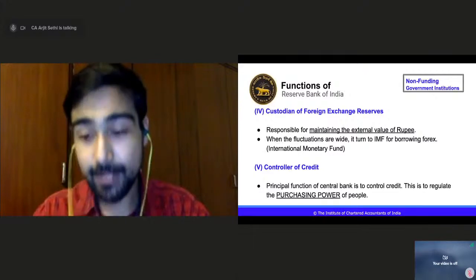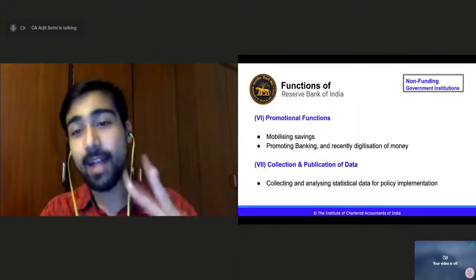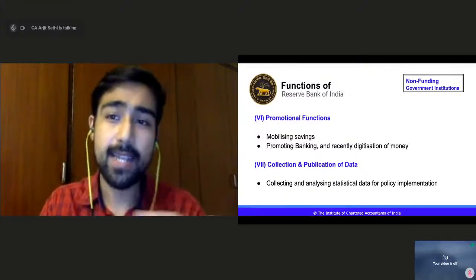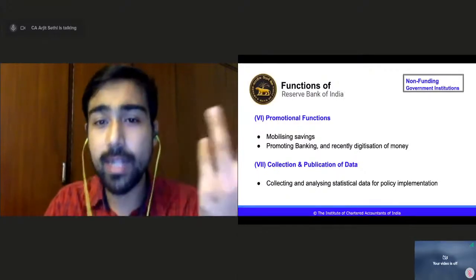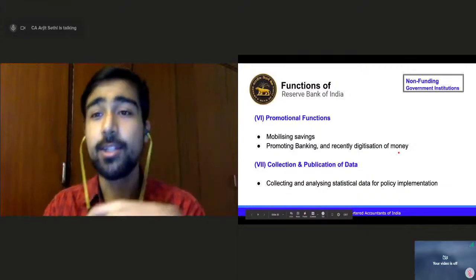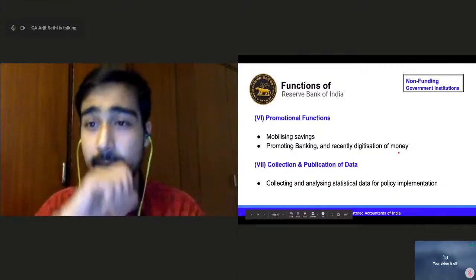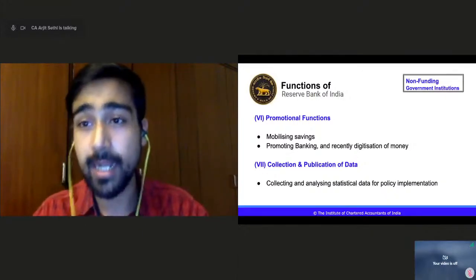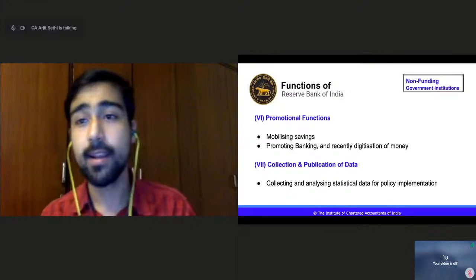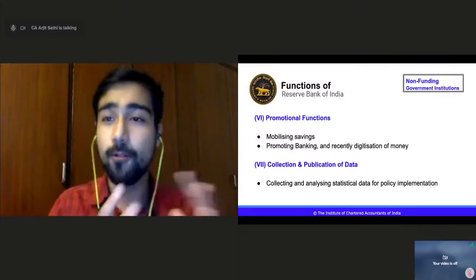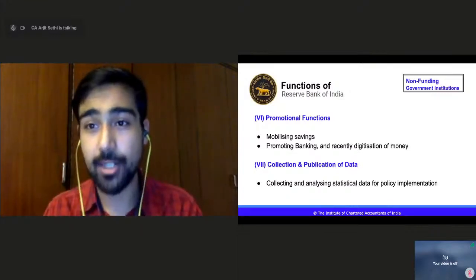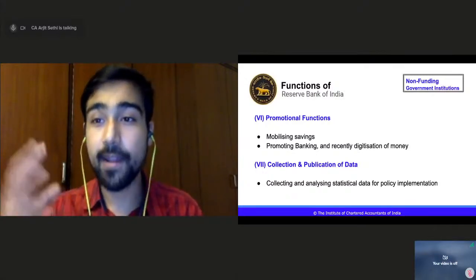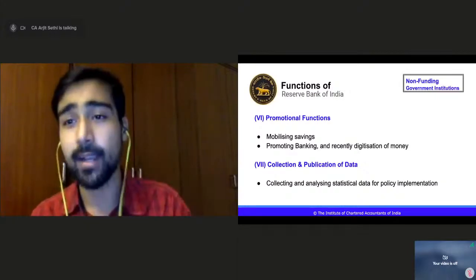Okay, last two small functions, promotional functions, right? So RBI says you should go more digital, like digitization of money, use more digital money like Google Pay, go for net banking, accept money over digital wallets, go for UPI, BHIM, less of cash, so that it is more tracked, so that it is easier to understand where the money is coming from and where the money is going, right?